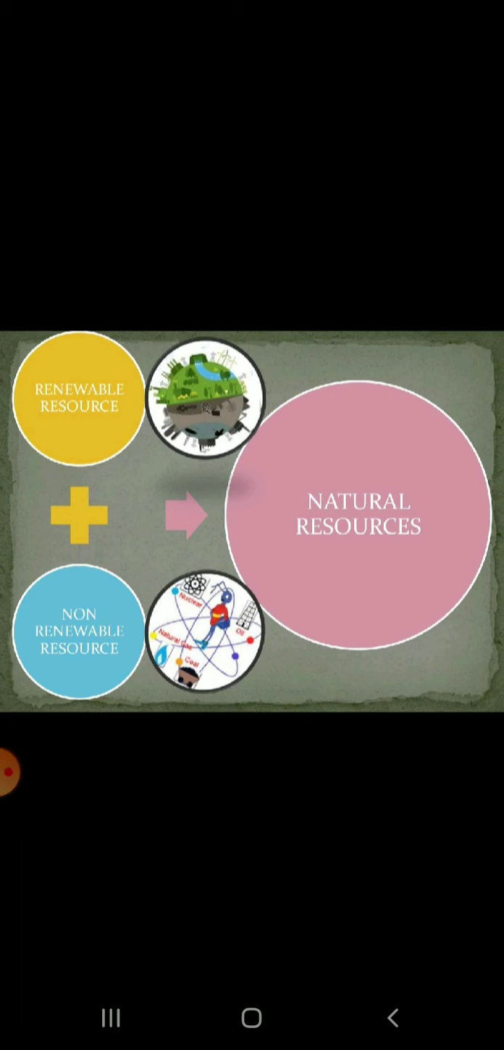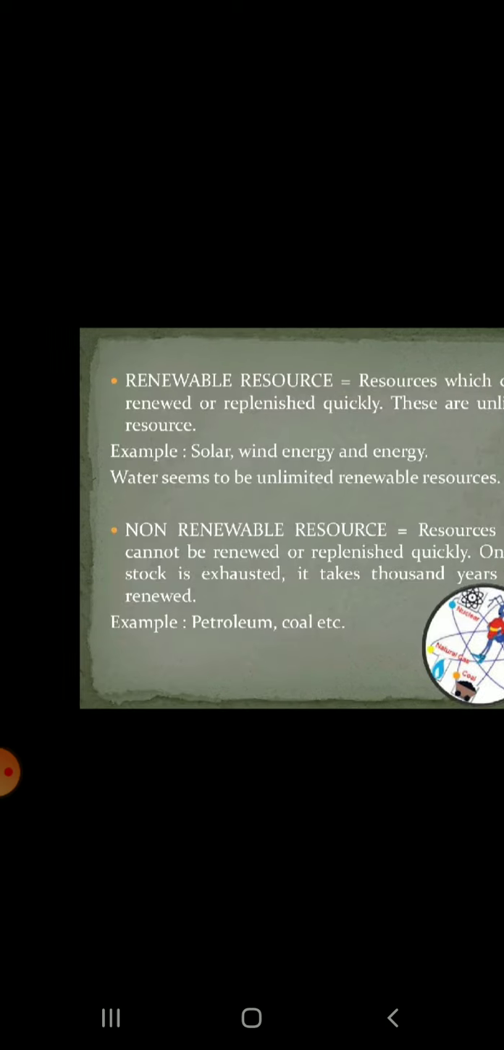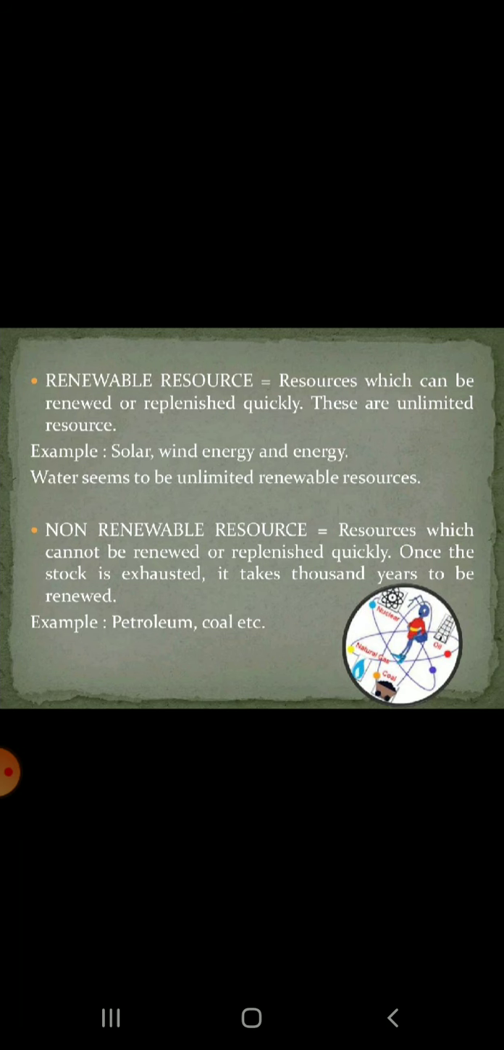Then natural resources can be broadly classified into renewable and non-renewable resources. Now what renewable means and what non-renewable means, we will see. A renewable resource means one which can be renewed or replenished quickly. These are unlimited resources. For example, solar, wind energy or any other type of energy. These are renewable resources. Water seems to be an unlimited renewable resource.